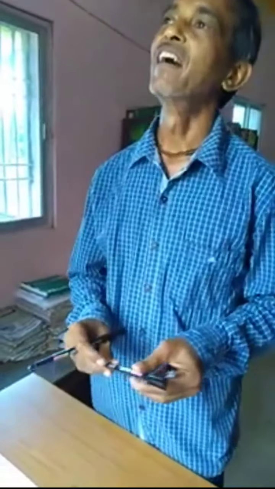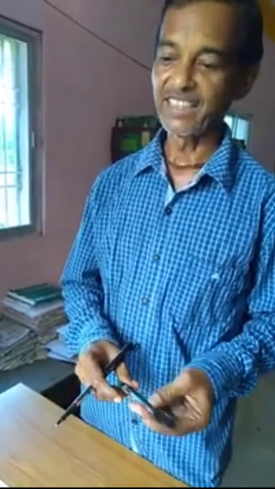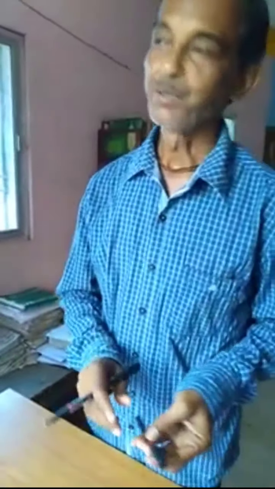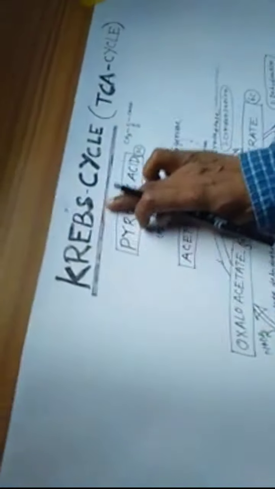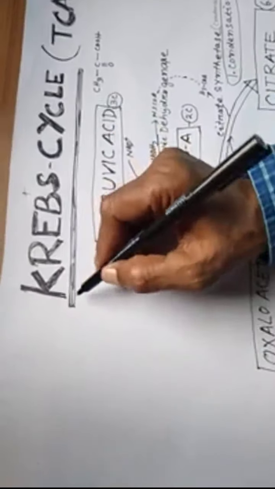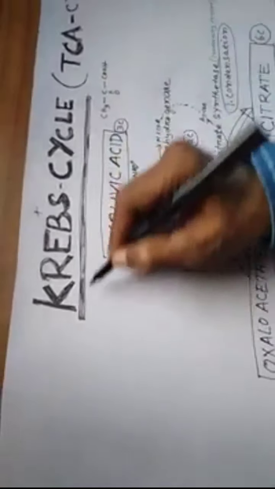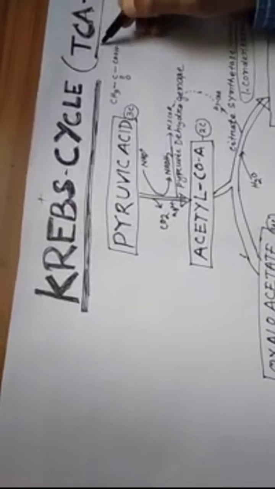My topic is the TCA cycle, the tricarboxylic acid cycle or Krebs cycle, for plus 3 secondary science, 4th semester. So let us start. First, the Krebs cycle, or TCA cycle, is a very important topic. The Krebs cycle, TCA cycle or tricarboxylic acid cycle.